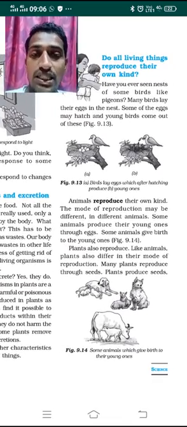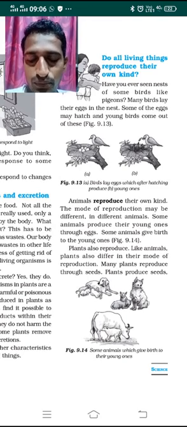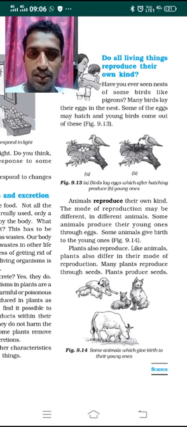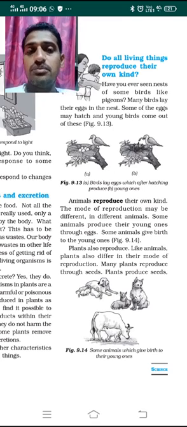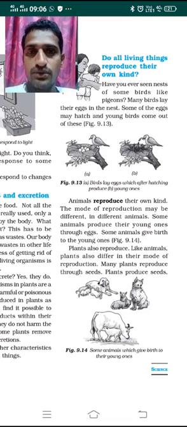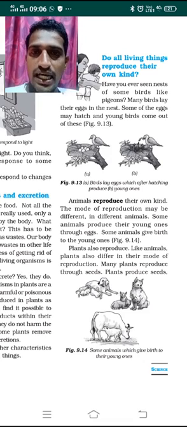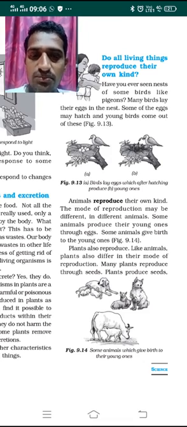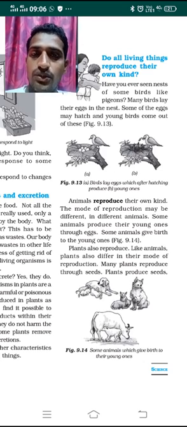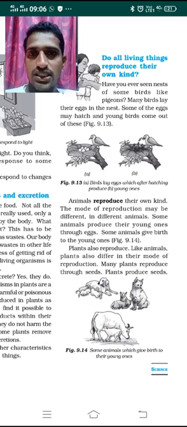In the same manner, animals also reproduce their own kind, but the mode of reproduction may be different in different kinds of animals. Most animals give birth directly to their young ones, whereas some animals reproduce by laying eggs. So there are two kinds of reproduction in animals.